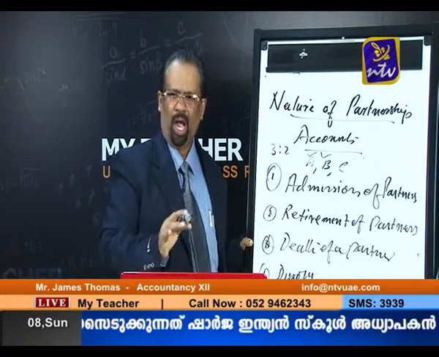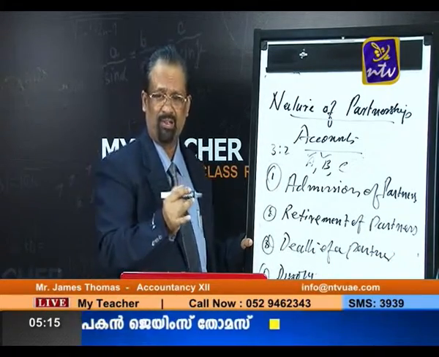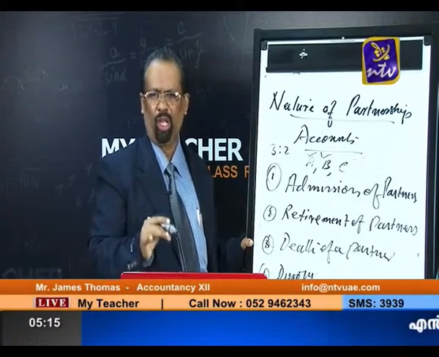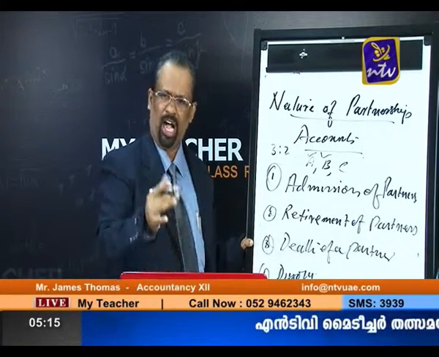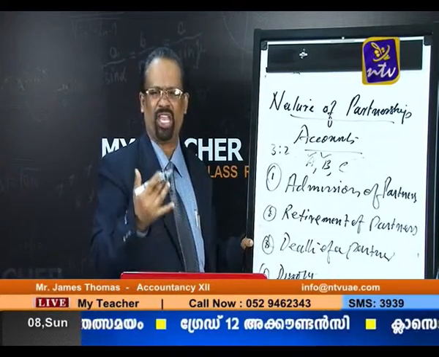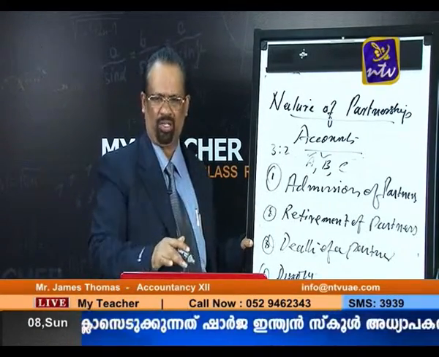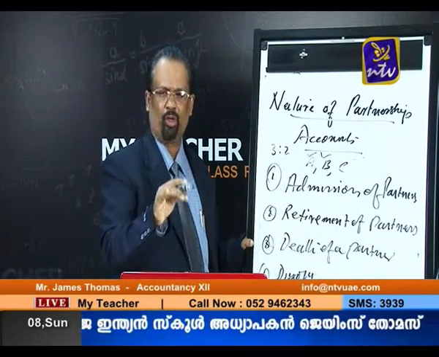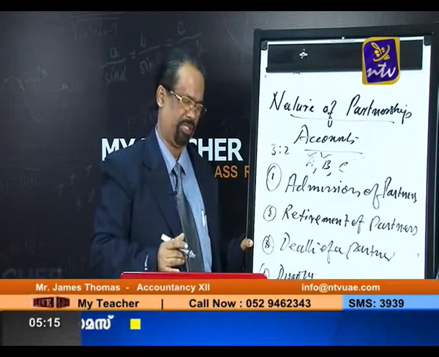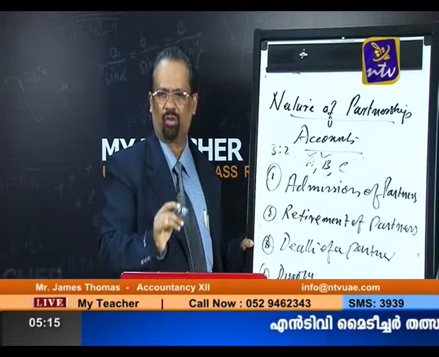And the second point: how to calculate goodwill under super profit method? Very simple. First, we calculate average profit. Then you find out normal profit. Average profit I have already explained. So what about the normal profit? That normal profit we can calculate on the basis of the capital and the rate of return given. That means capital employed into rate of return divided by 100 is equal to normal profit.